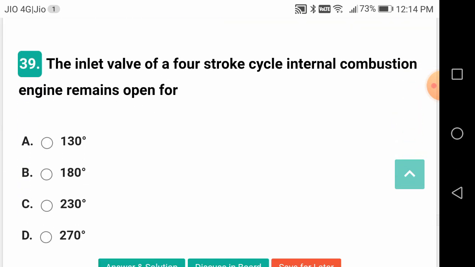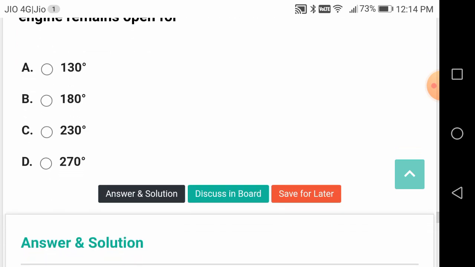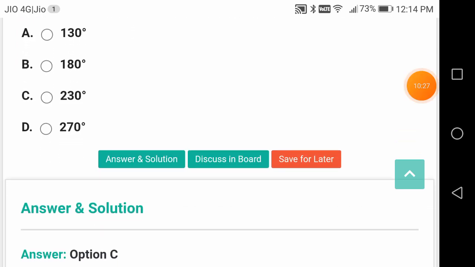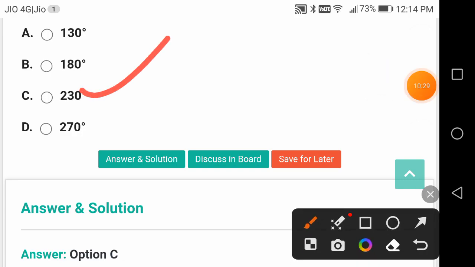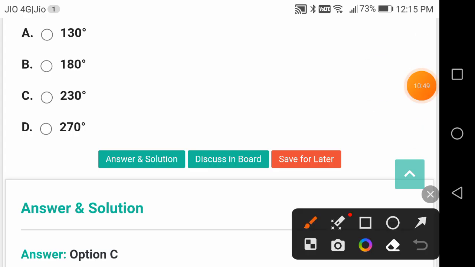The inlet valve of a 4-stroke cycle internal combustion engine remains open for how much? 230 degrees. In the ideal case it should be 180 degrees, 180 times 4, that means 720 degrees or 2 revolutions. 1 revolution is 360 degrees, but actually because of the inertia of the valves, they have to be open for more time, more crank angle. That means more than 180 degrees, that is 230 degrees. That is the correct answer.